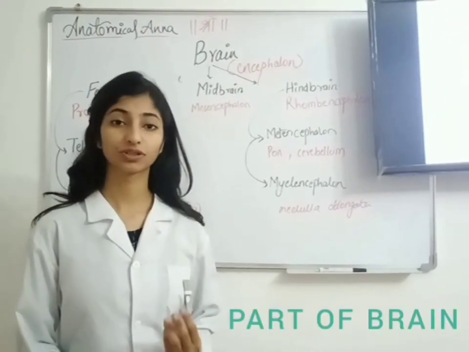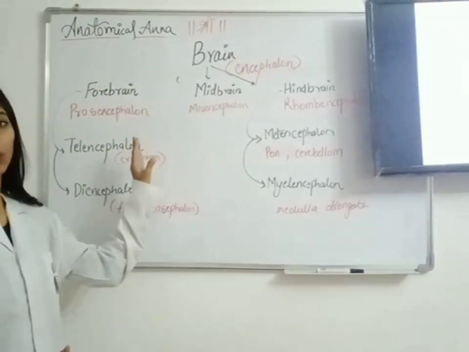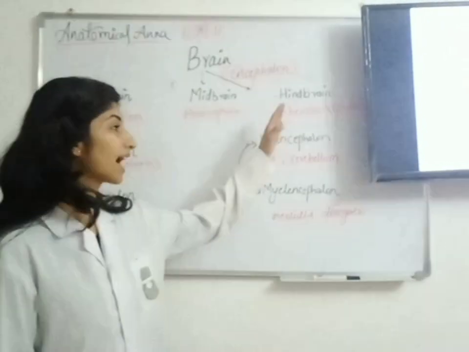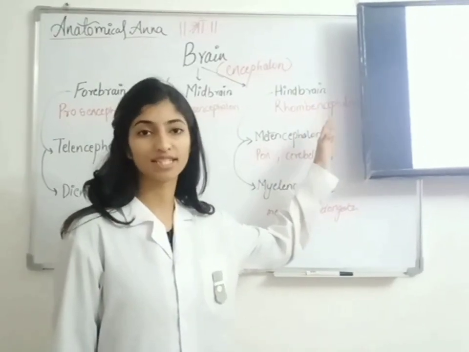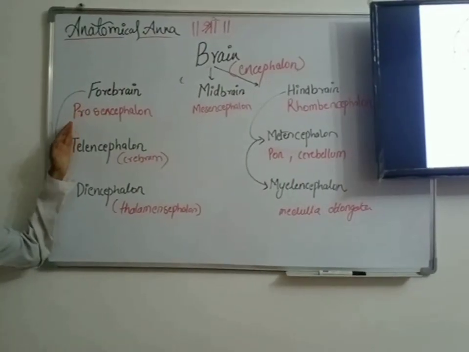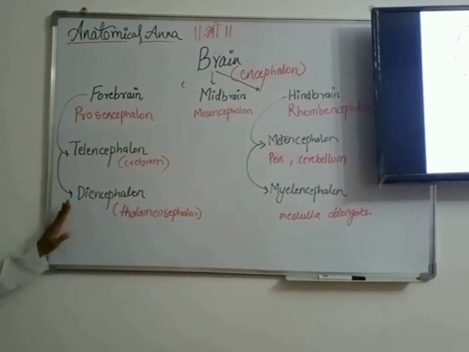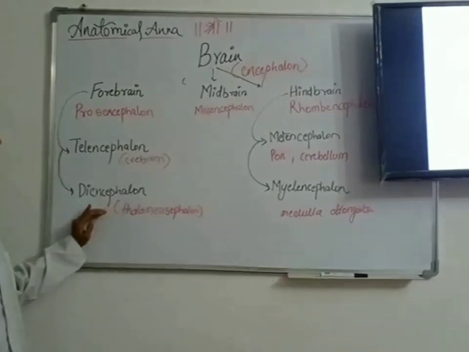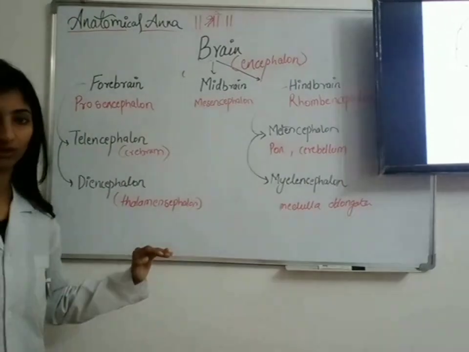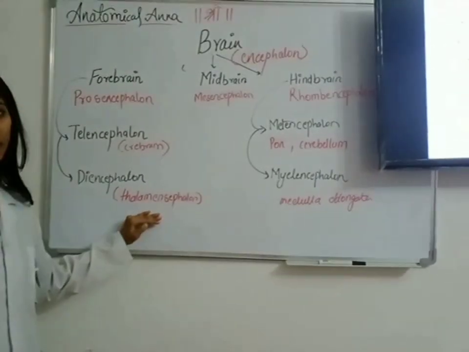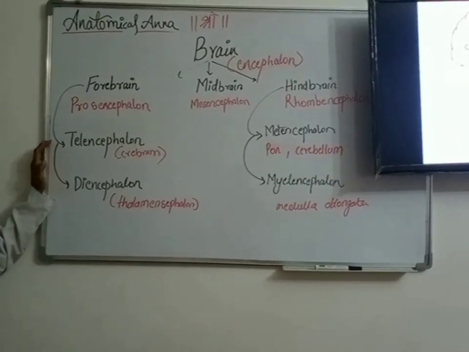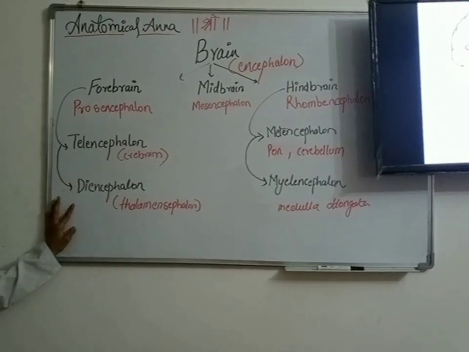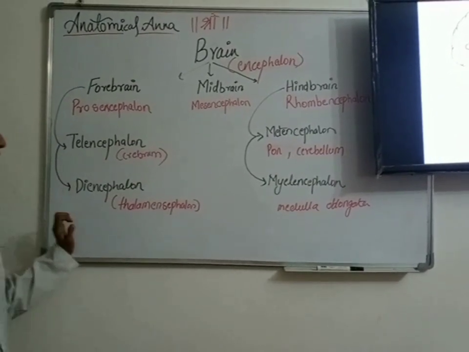So brain is divided into 3 parts, that is forebrain, which is known as prosencephalon, then midbrain, that is mesencephalon, and the hindbrain, which is known as the rhombencephalon. So the forebrain is further divided into telencephalon and diencephalon. Telencephalon is what we call cerebrum, and then we have diencephalon which is present below the cerebrum, and we call it thalamencephalon. Here are present our 2 lateral ventricles, and in diencephalon is present our 3rd ventricle.